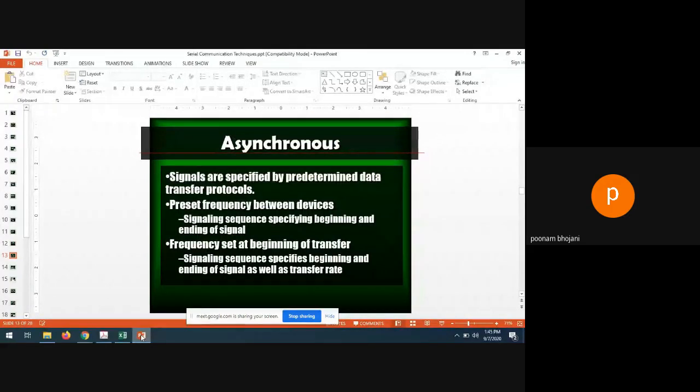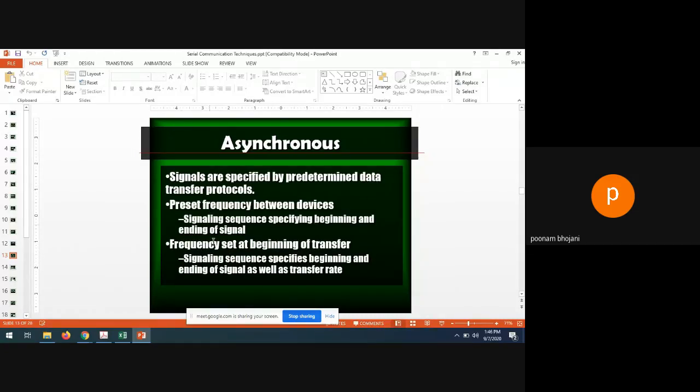Signals are specified by predetermined data transfer protocols. So whenever you are transmitting any data, it should follow some protocols, which are actually predefined whenever the serial communication wire or transmission medium is designed. These include a preset frequency between the devices, a signaling sequence specifying the beginning and ending of the signal, and a frequency set at the beginning of transfer. The signaling sequence specifies the beginning and ending of the signal as well as the transfer rate.